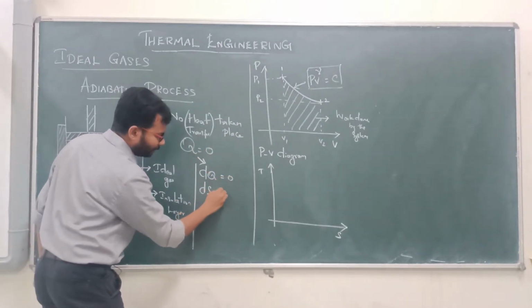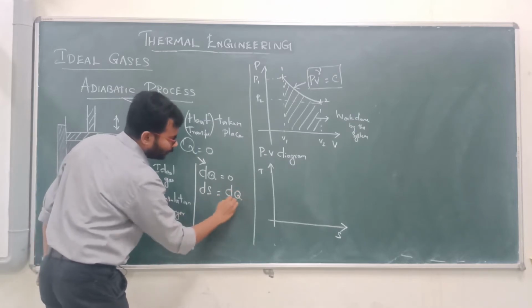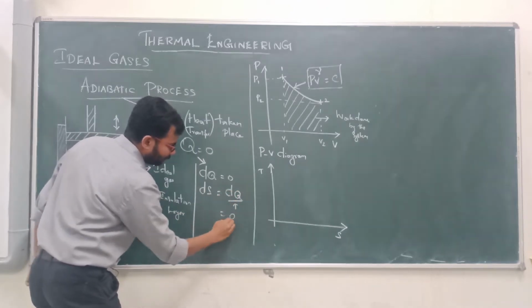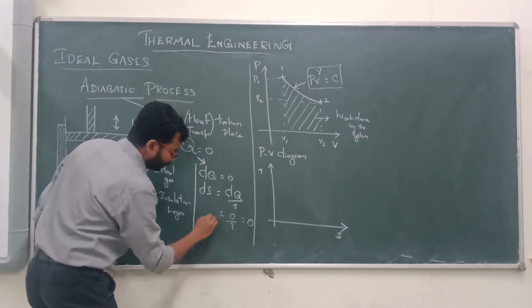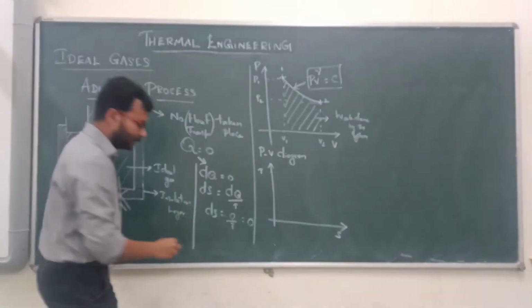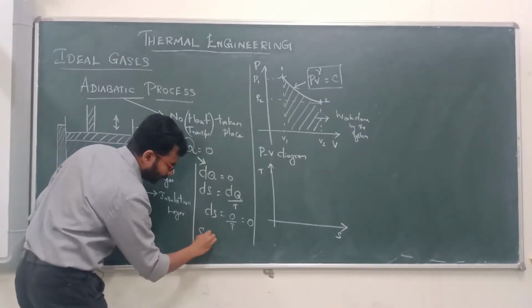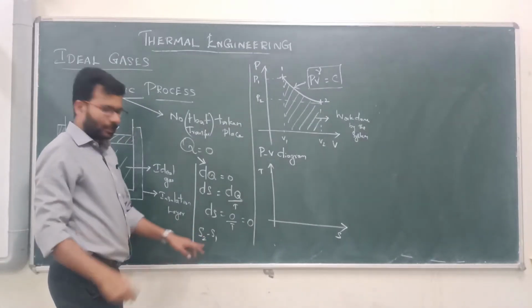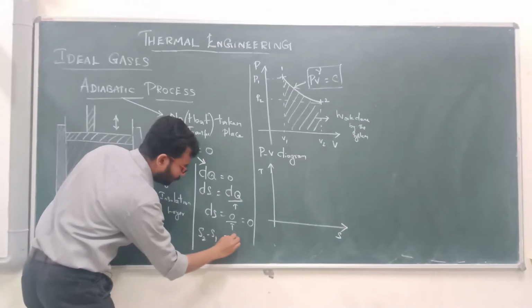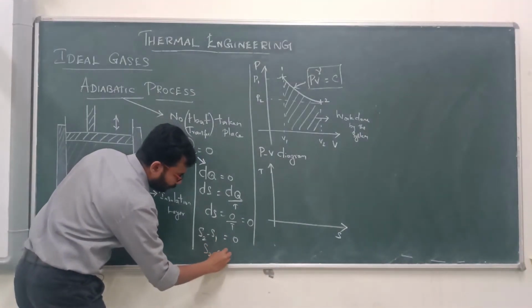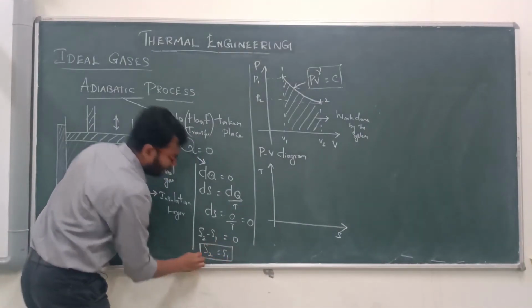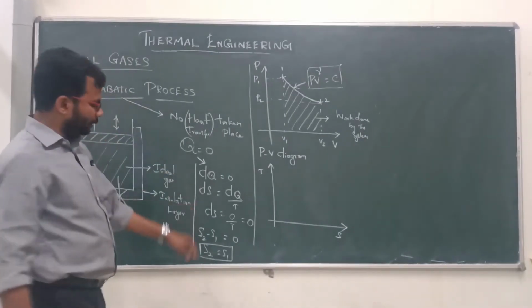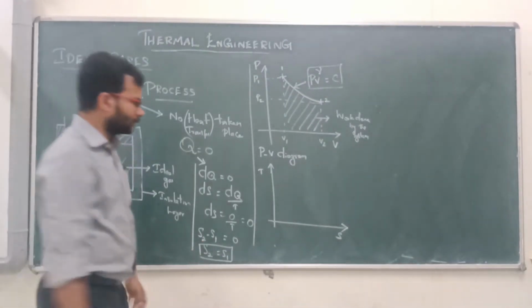We know that dS is equal to dQ by T, which is equal to 0 by T, equal to 0. Therefore, dS is equal to 0. What is dS? S2 minus S1, the change in entropy between states 2 and 1, which is equal to 0. Therefore, S2 will be equal to S1. So in this adiabatic process, entropy will be constant.